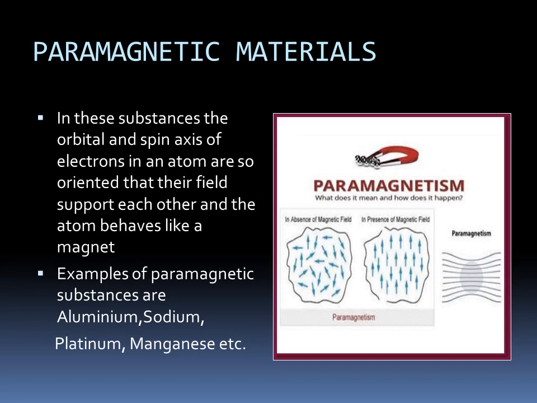Now, firstly, we discuss paramagnetic materials. In these substances, the orbital and spin axis of electrons in an atom are so oriented that their fields support each other and the atom behaves like a magnet. Also, a paramagnetic material aligns itself and becomes weakly magnetized in the direction of applied magnetic field, as shown in the diagram over here. Some examples of paramagnetic substances are aluminium, sodium, platinum, and manganese.